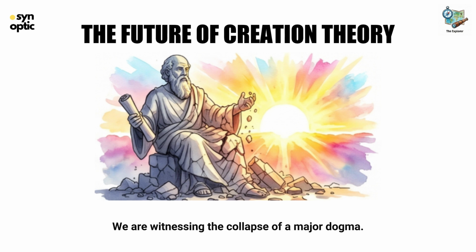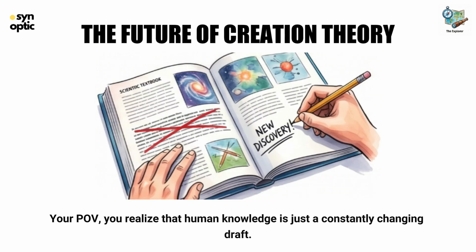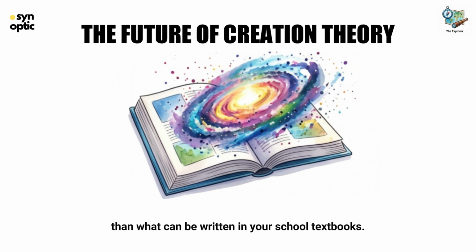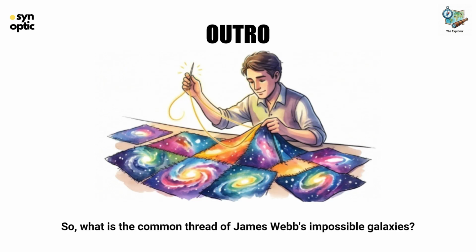We are witnessing the collapse of a major dogma. Your POV, you realize that human knowledge is just a constantly changing draft. James Webb's impossible galaxies are a reminder that reality is far more mysterious and grand than what can be written in your school textbooks. So, what is the common thread of James Webb's impossible galaxies?